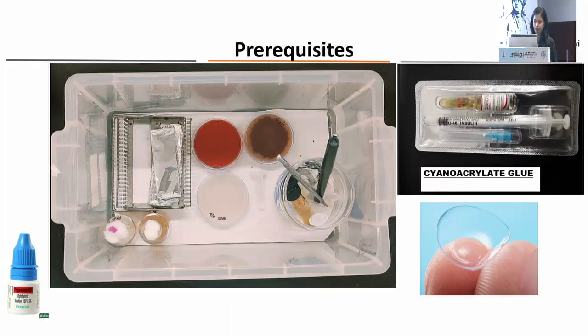So normally these are the prerequisites when we take corneal scraping. You have to keep some slides, then chocolate agar, blood agar, NNA, SDA, PDA, and one liquid media which we use is BHI, brain heart infusion broth. Proparacaine will be used first. There is a marker also placed here, and the number 15 blade is the one which we use commonly. So cyanoacrylate glue and BCL also should be kept ready in case the cornea is very thin.